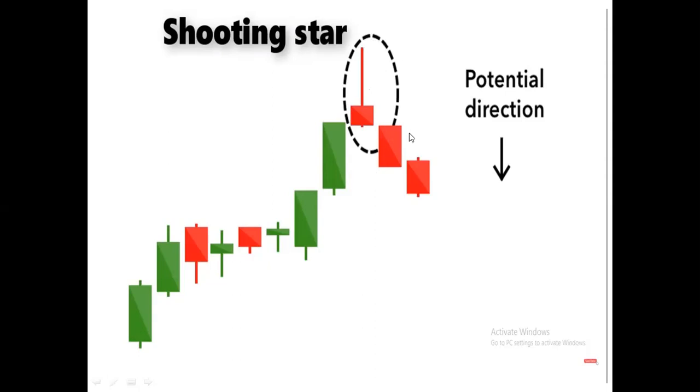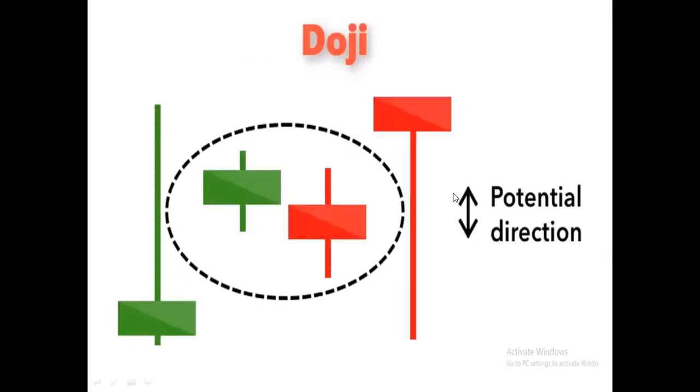And after that if one red candle comes, then the potential direction of the trend is to the lower side. So you can put a stop loss above the tail of the shooting star and trade with this trend. So that is the shooting star, and another single candle pattern is a doji. See, what is a doji? If the opening and closing are almost the same, and there is an almost same size of tail on both sides, that means the high and low don't have any difference.